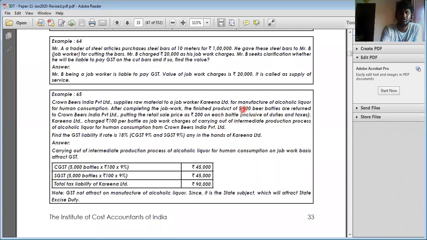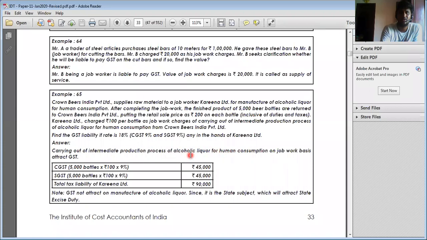So here that is 500 into 200, which is nothing but 45,000. Inclusive of that. So here, supply of alcohol for human consumption is not subject to GST, but supply of the bottle will attract GST.